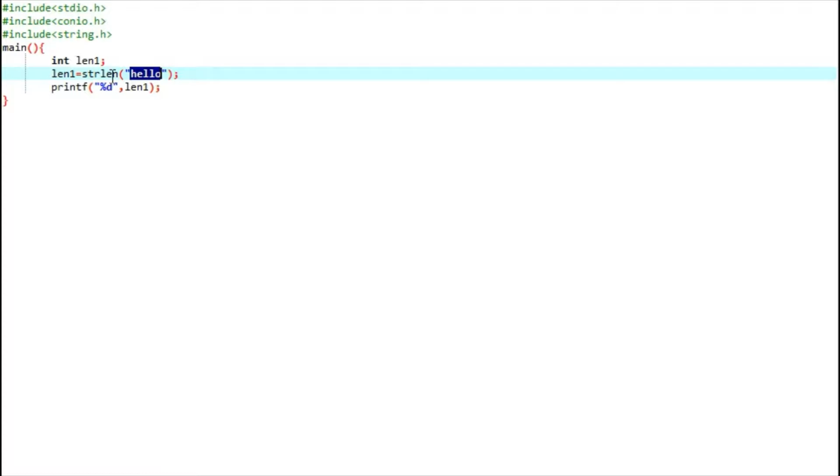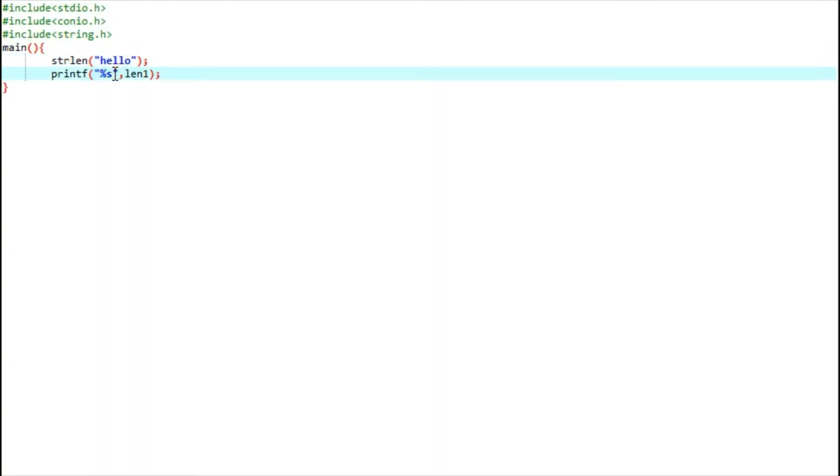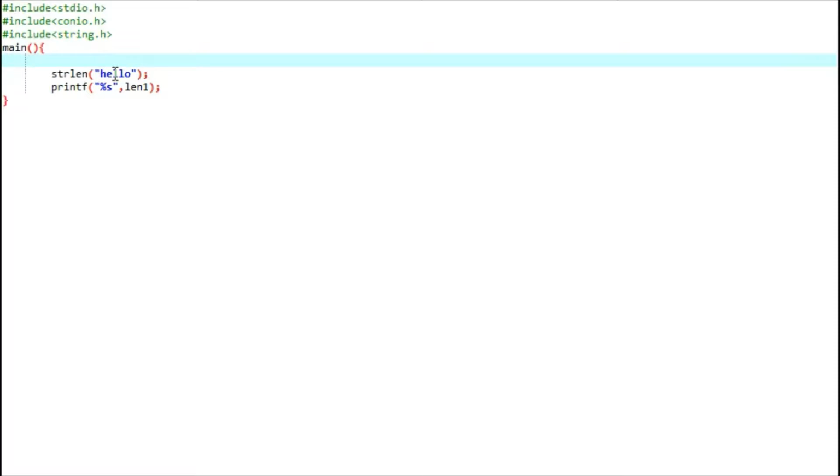Let's consider the same here, and the string is, let's suppose, a char array, and we are leaving the size empty.